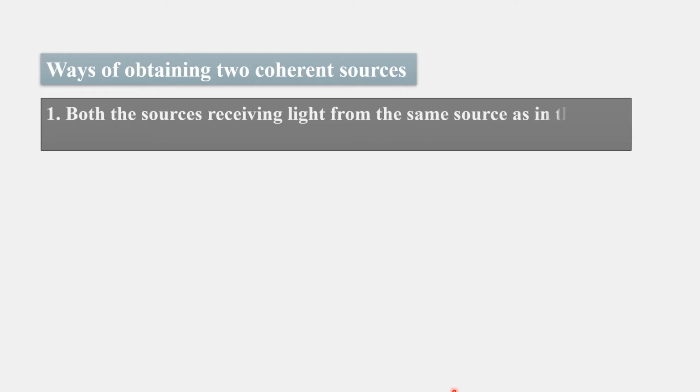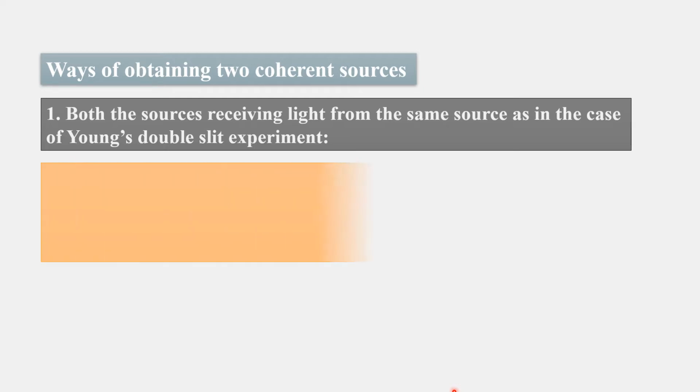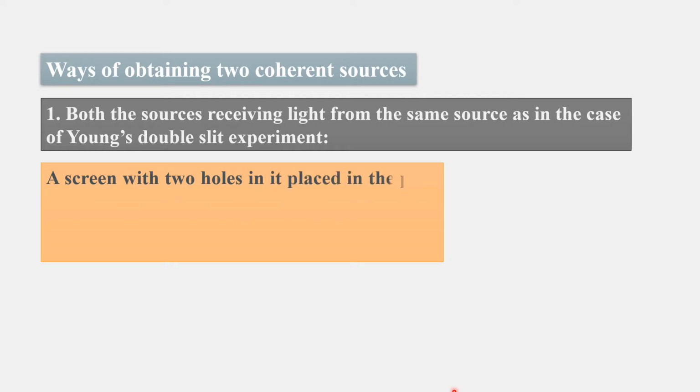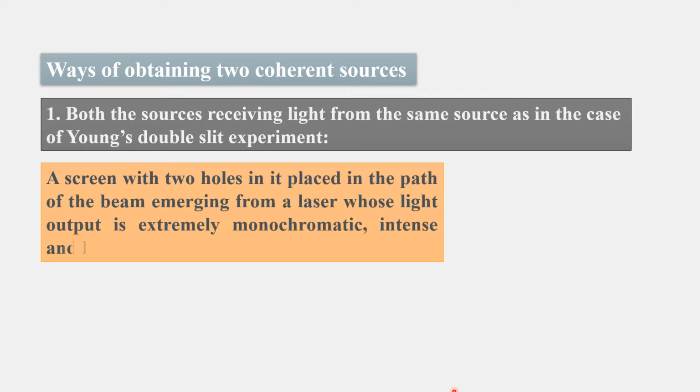First one, both the sources receive light from the same source, as in the case of Young's double slit experiment. In Young's double slit experiment, you saw that a single source is split into two parts by two openings or two slits. A screen with two holes in it is placed in the path of the beam emerging from the laser, whose light output is extremely monochromatic, intense and highly collimated.